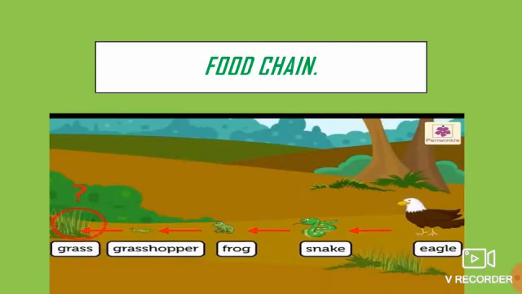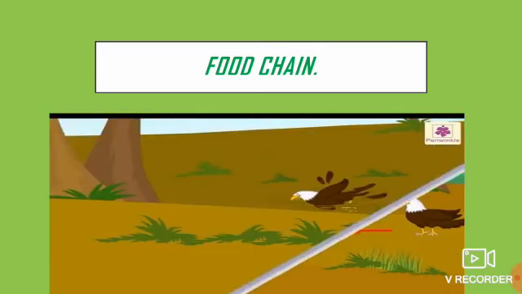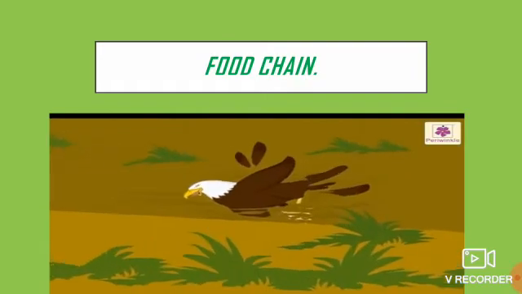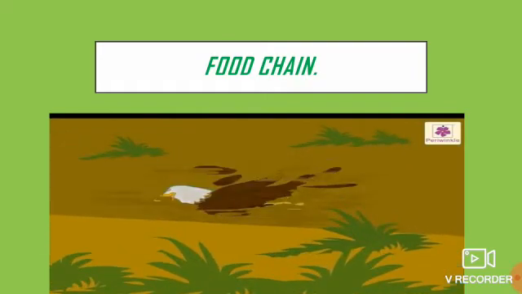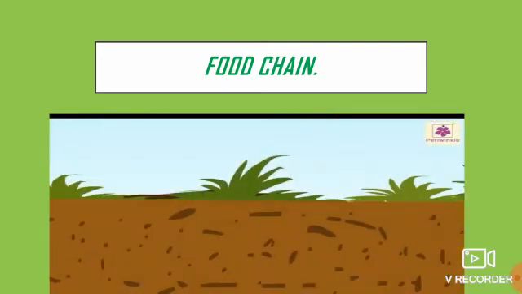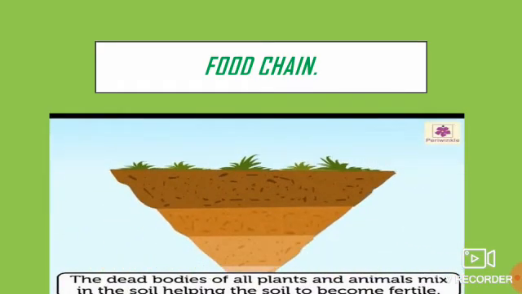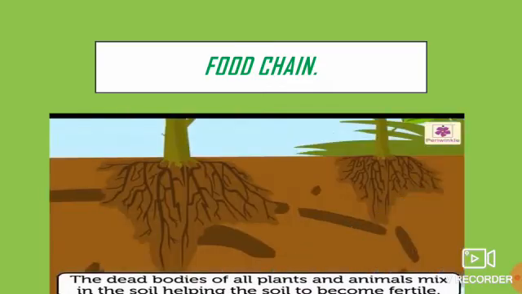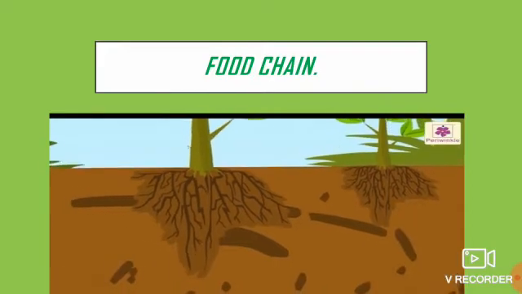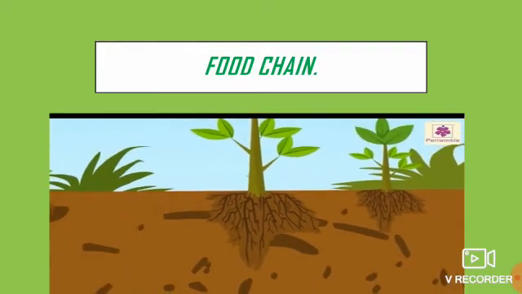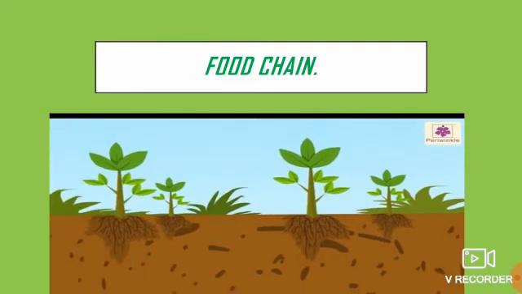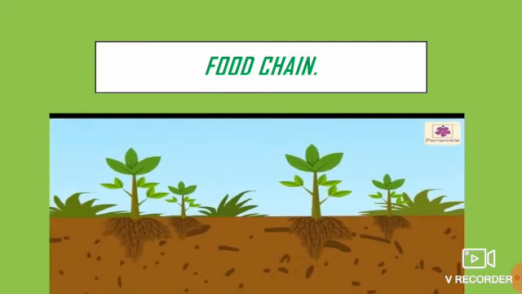But how does this help the grass? When the eagle dies, its body decomposes and gets mixed in the soil. The dead bodies of the plants and animals mix in the soil, helping the soil to become fertile. So, grass and all the other plants grow well. This is called a food chain.